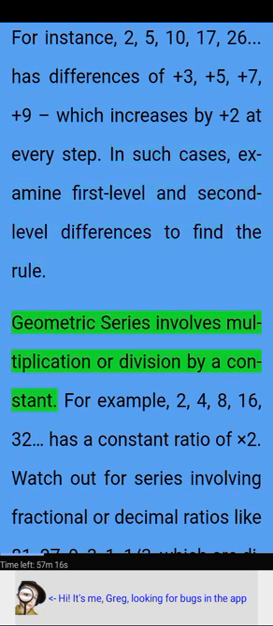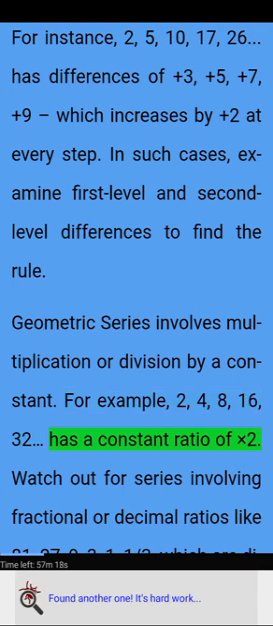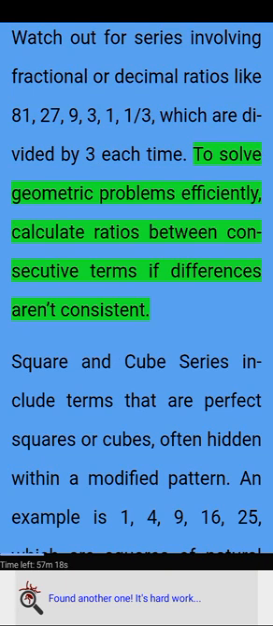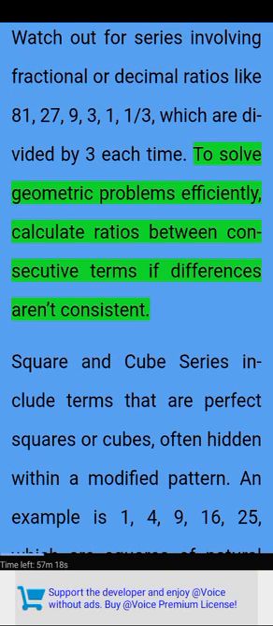Geometric series involves multiplication or division by a constant. For example, 2, 4, 8, 16, 32. Has a constant ratio of times 2. Watch out for series involving fractional or decimal ratios like 81, 27, 9, 3, 1, 1/3, which are divided by 3 each time. To solve geometric problems efficiently, calculate ratios between consecutive terms if differences aren't consistent.